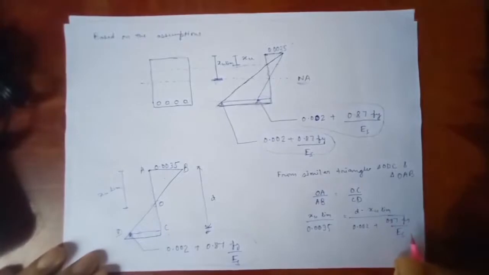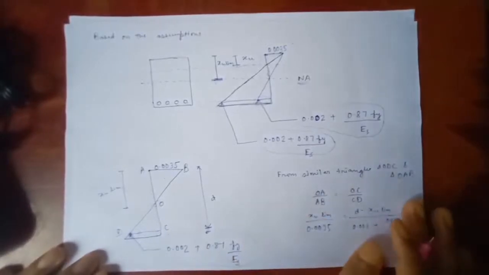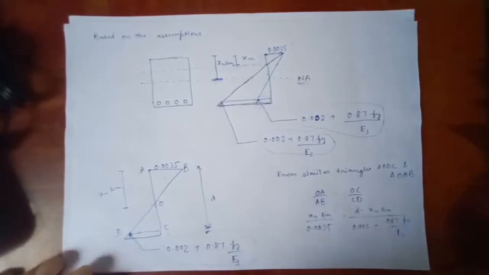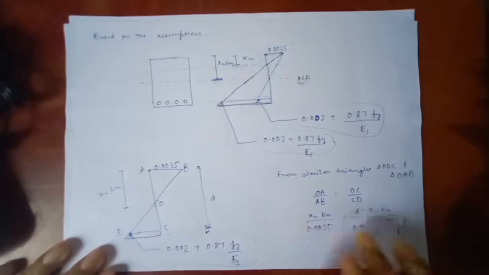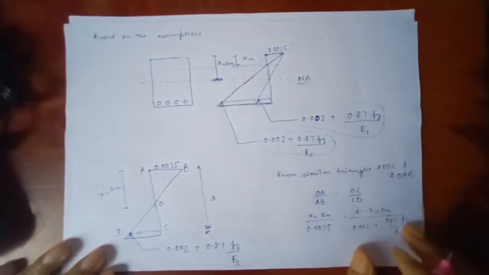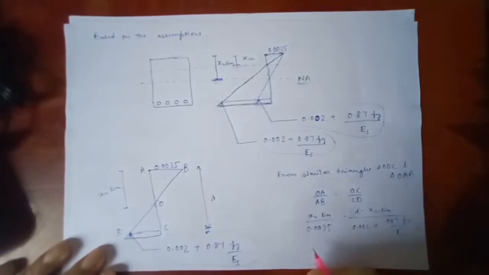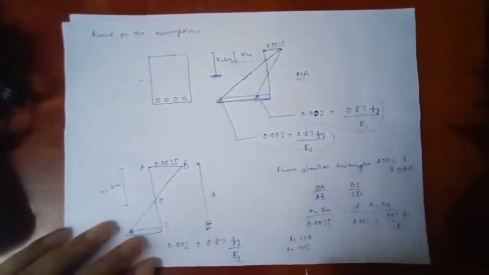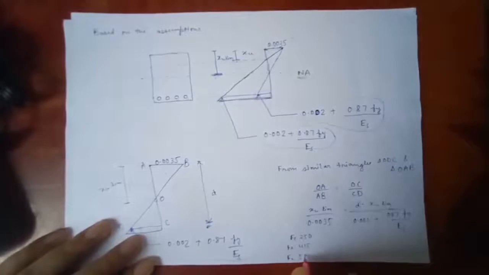So this is our value, and if I try to solve the XU limit in terms of D, because D is not known to us, D will be provided as per our design, that is the depth of the beam. So if I try to calculate XU limit for different grades of steel, the possible grades are Fe 250, Fe 415 and Fe 500.